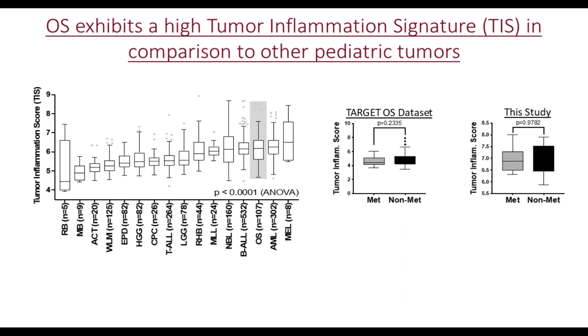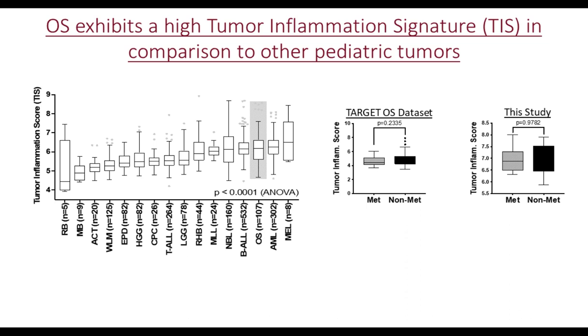And what we can see is that osteosarcoma actually has a relatively high tumor inflammation signature in comparison to various other pediatric tumors. This data was obtained using the St. Jude dataset. When we then look at the TARGET osteosarcoma dataset and separate specimens into metastatic and non-metastatic, what we see is that the tumor inflammation score does not differ between metastatic and non-metastatic specimens.